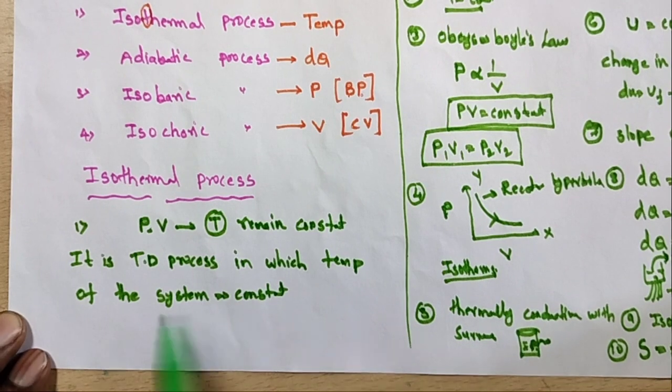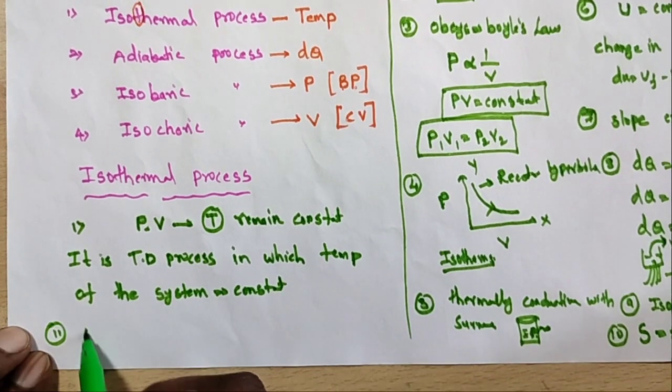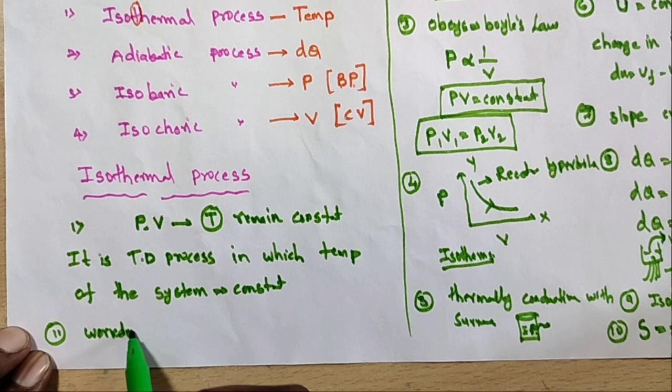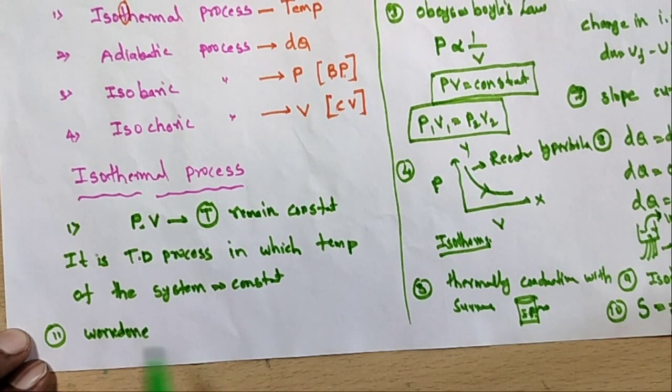And the last point, how much work is done in the isothermal process?